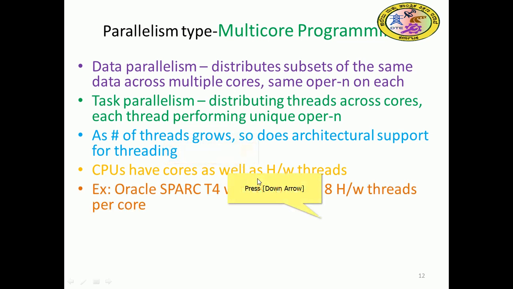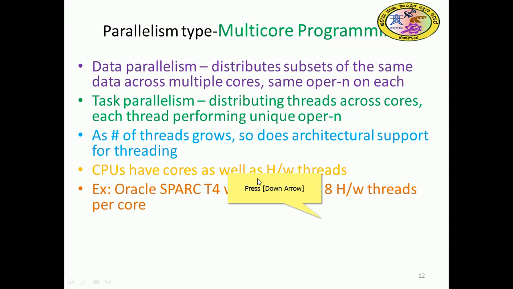For example, the Oracle SPARC T4 has 8 cores and 8 hardware threads per core. For one core we can have 8 logical threads, so 8 times 8 gives 64 threads, which are logical threads, while the 8 cores are the physical processors.